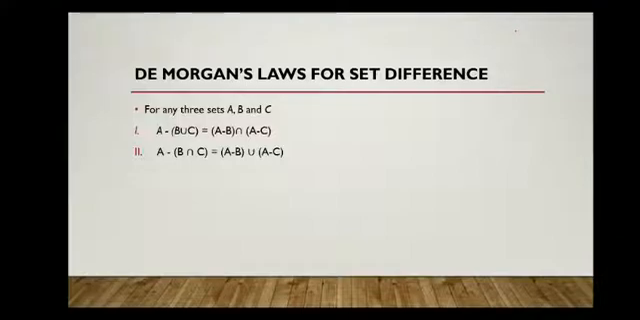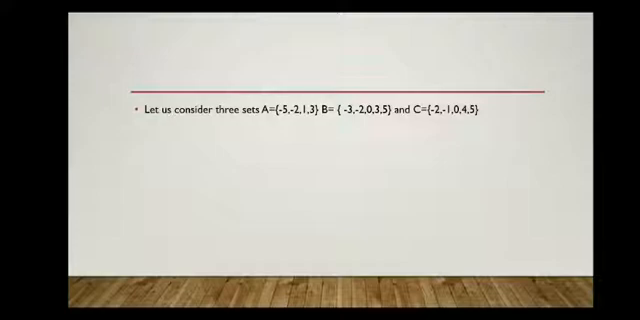So now we'll verify these two laws. First we'll consider three sets. A is equal to {-5, -2, 1, 3}. B is equal to {-3, -2, 0, 3, 5}. And C is equal to {-2, -1, 0, 4, 5}. So first find A difference B union C.